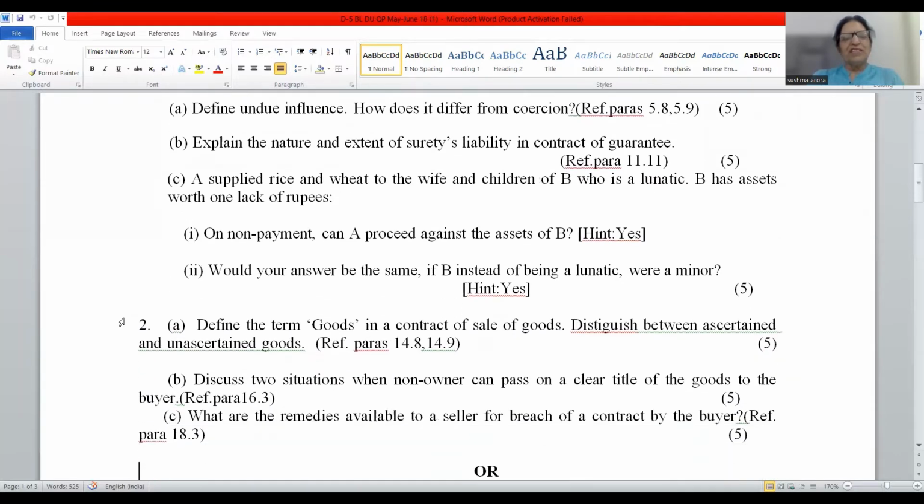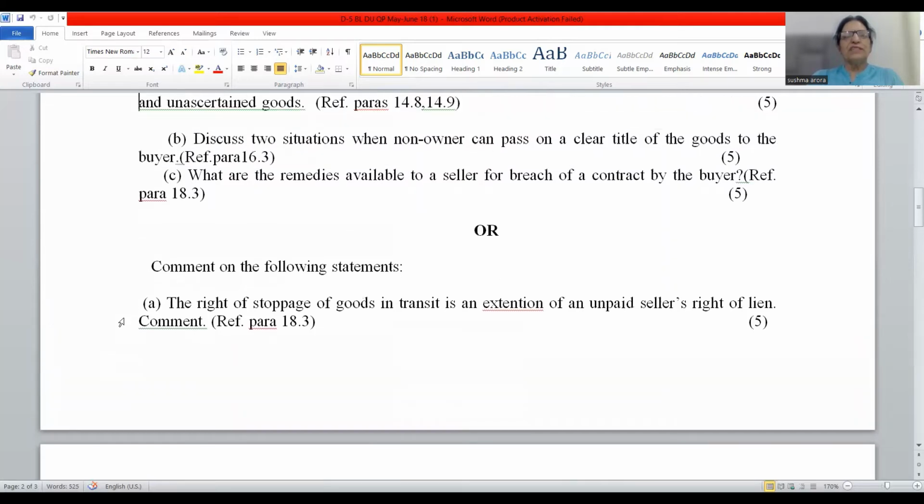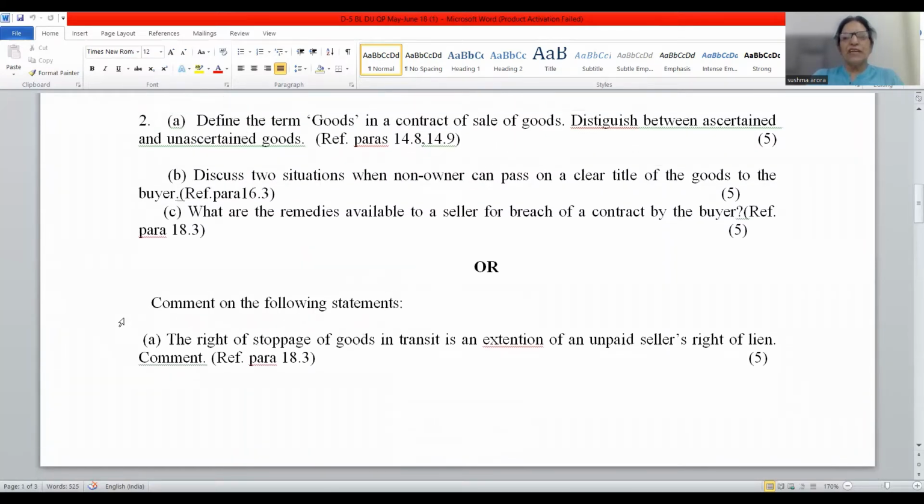Now moving ahead, friends, question number second is: define the term goods in the context of sale of goods. Distinguish between ascertained and unascertained goods. Goods term has been defined under section 2, subsection 7 of the Sale of Goods Act 1930. It includes all movable goods, but it excludes money and actionable claims.